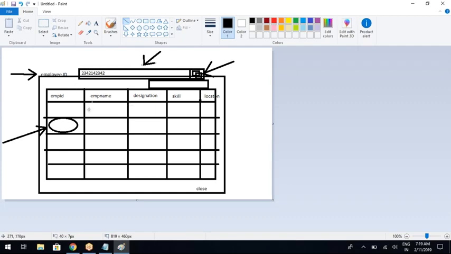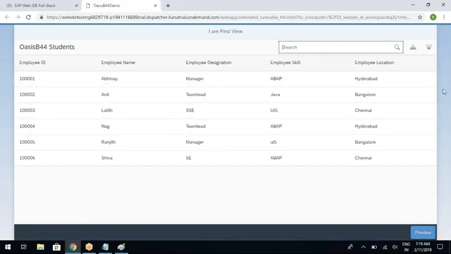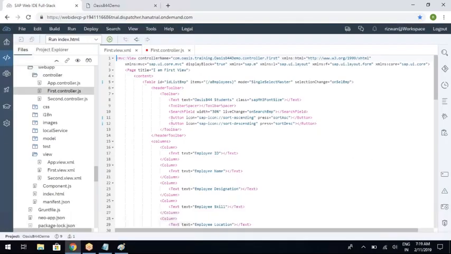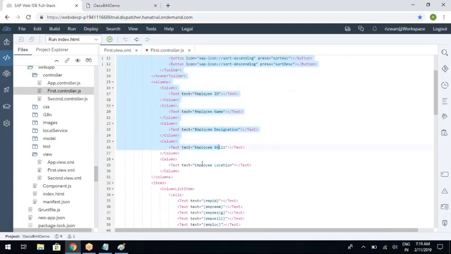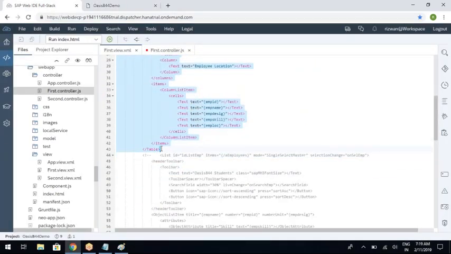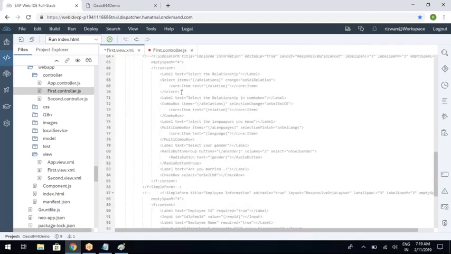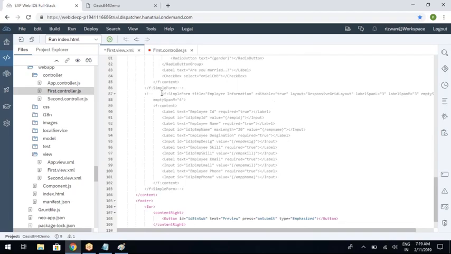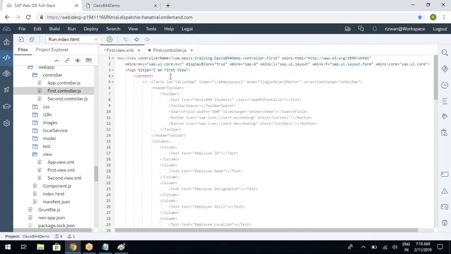And the content of the pop-up is a table with a search field. If you observe, the same one I can use as the content of the pop-up, because this is already showing the table with a search field. Anyway, I will just comment this out, and later on I will copy the same and use it as the content of the pop-up. As of now, I am going with a simple form layout here with only one field, employee ID.